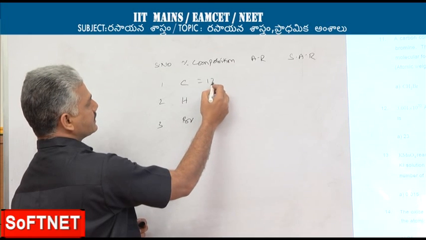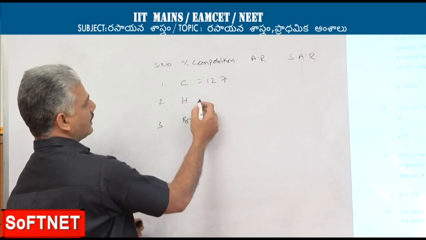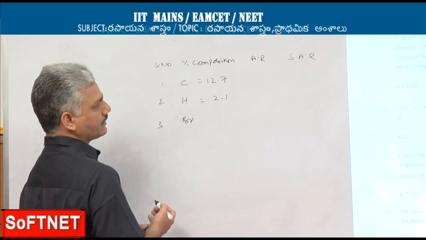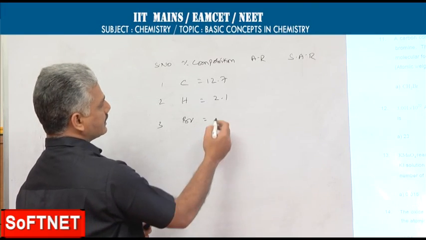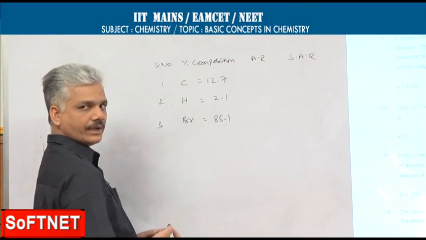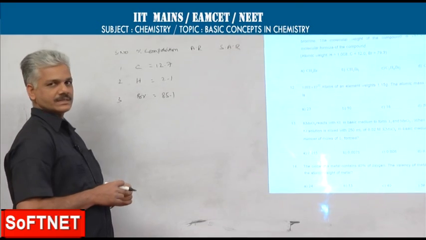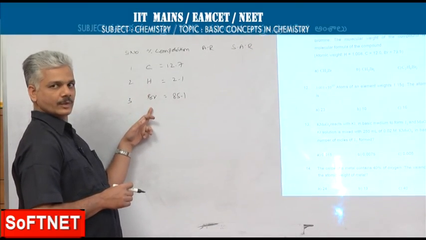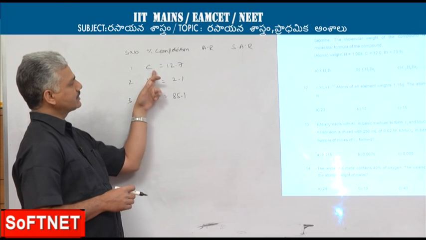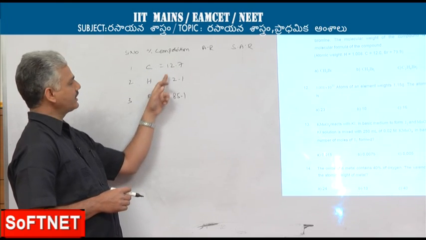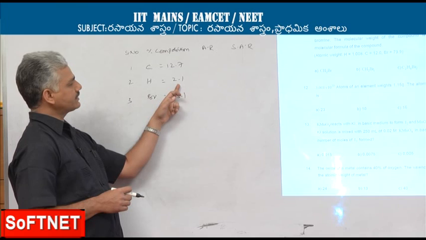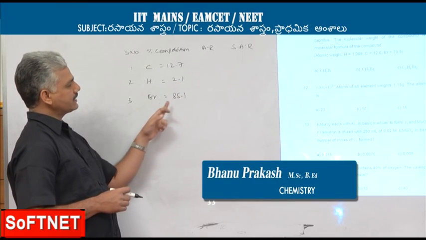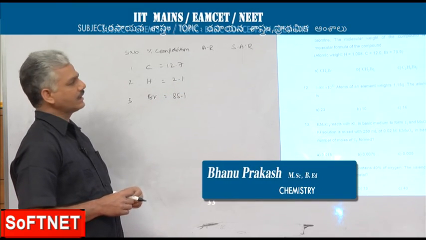Carbon percentage is given as 12.7, hydrogen as 2.1, bromine as 85.1.